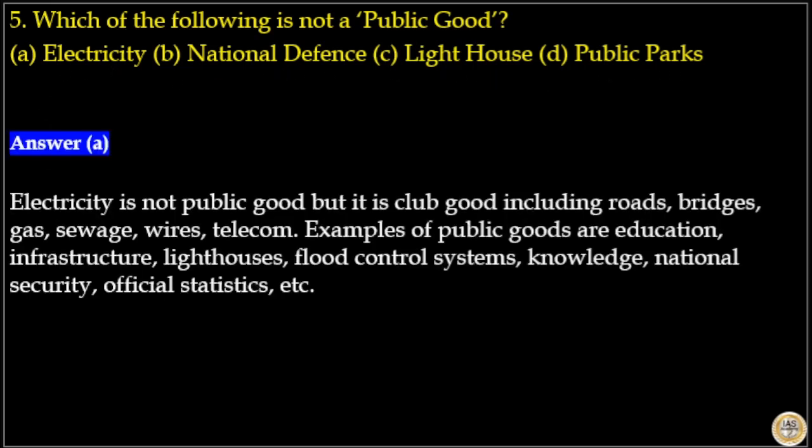Here the answer to this question is option A, electricity. Electricity is not a public good, but it is a club good, including roads, bridges, gas, sewage, wires, telecom, etc. Examples of public goods are education, infrastructure, lighthouse, flood control system, knowledge, national security and official statistics, etc. So your answer to this question is option A.